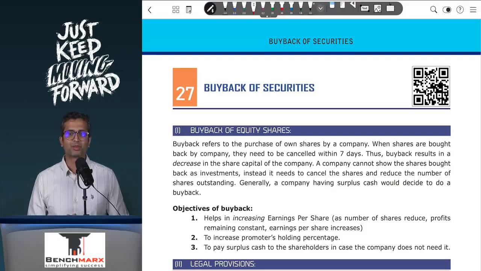Hello everyone and welcome to this session where we will be discussing buyback of securities. Now this is a chapter which is highly scoring from an exam perspective. We do get questions on this in your exams. There are two types of questions that can come in.